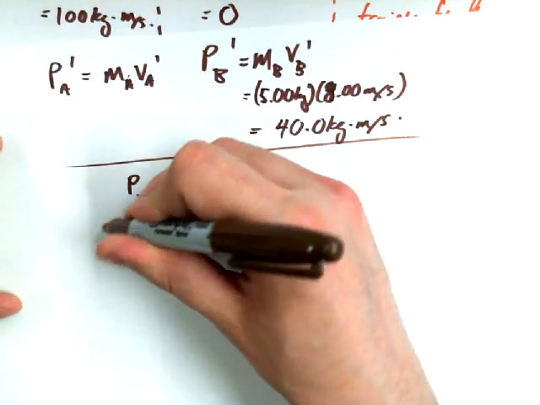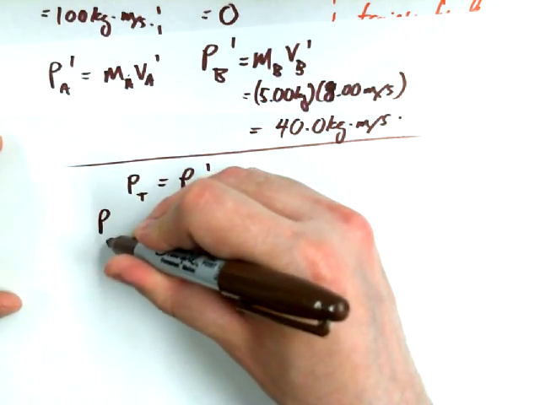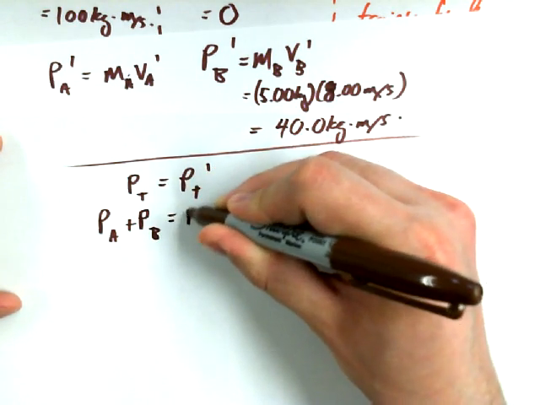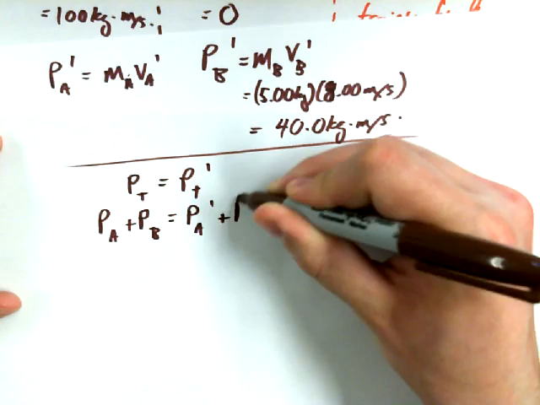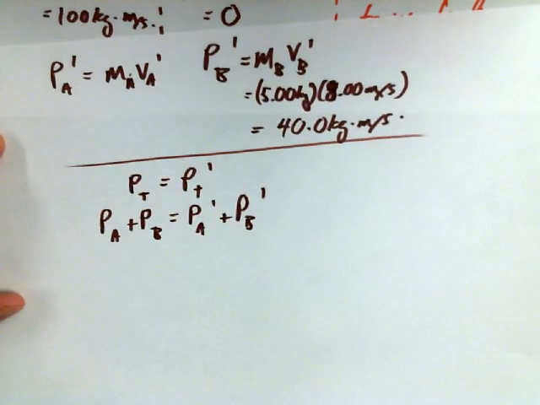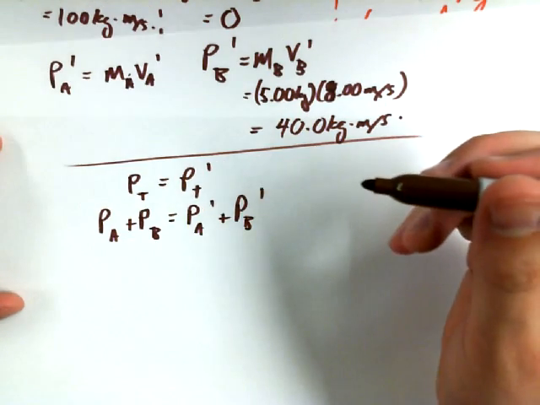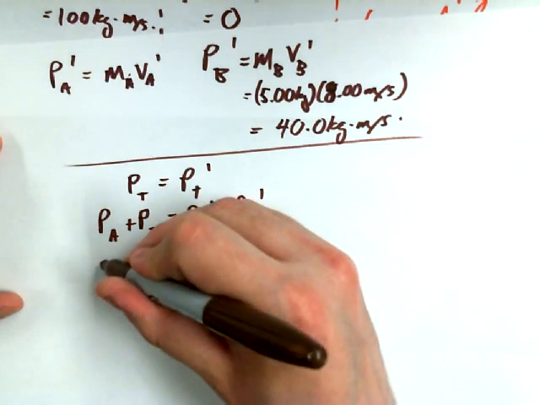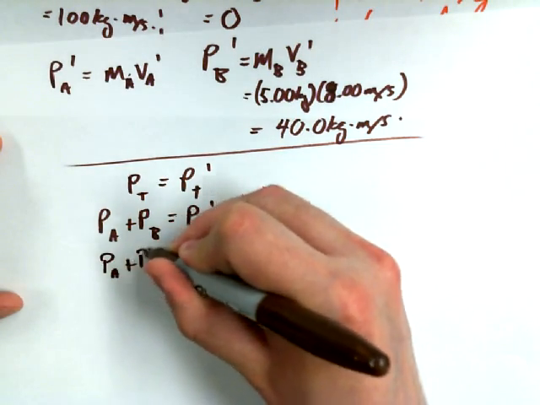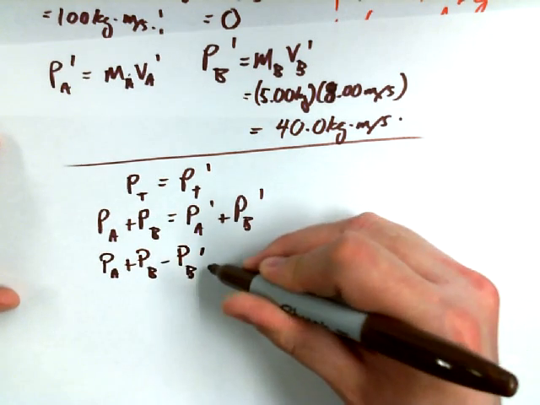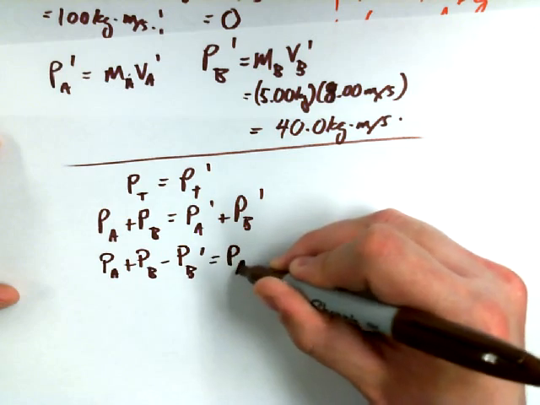So P total before is actually equal to PA plus PB. P total after is PA primed plus PB primed. And let's get the thing we want by itself. It's PA primed. So PA plus PB minus PB primed is equal to PA primed.